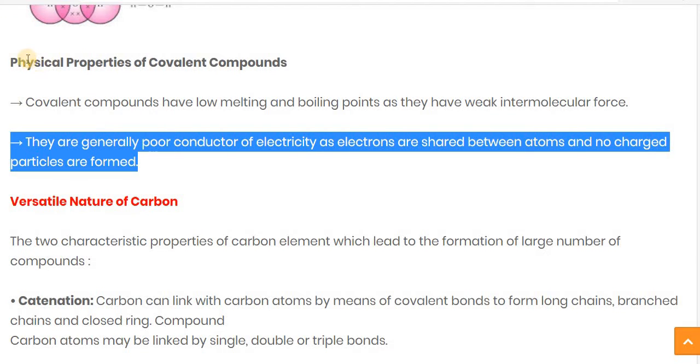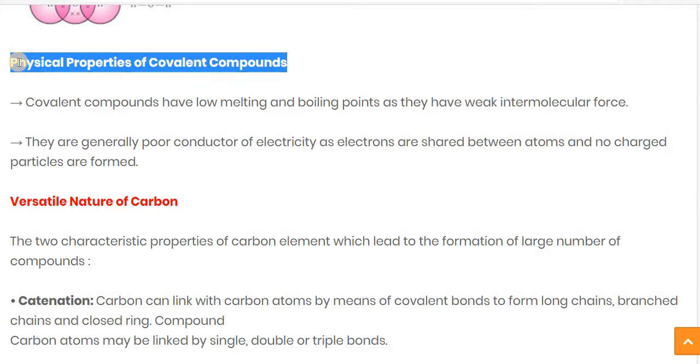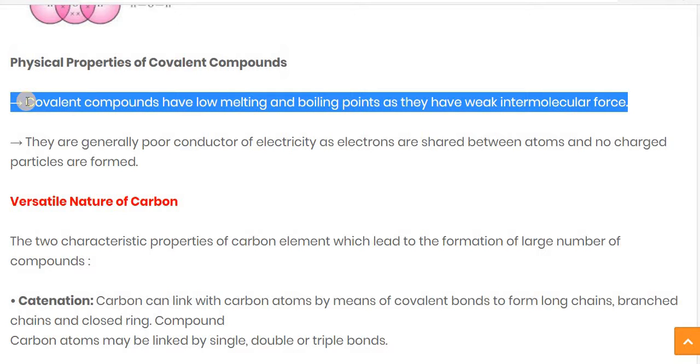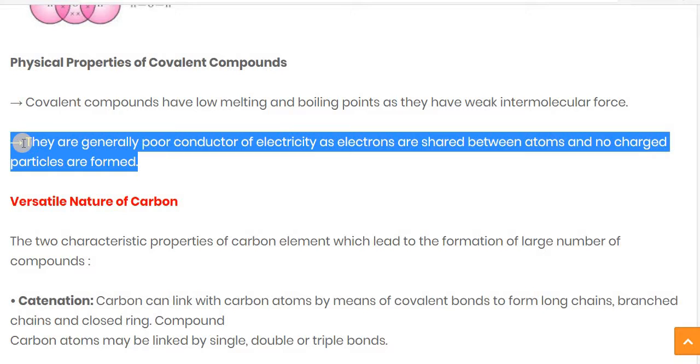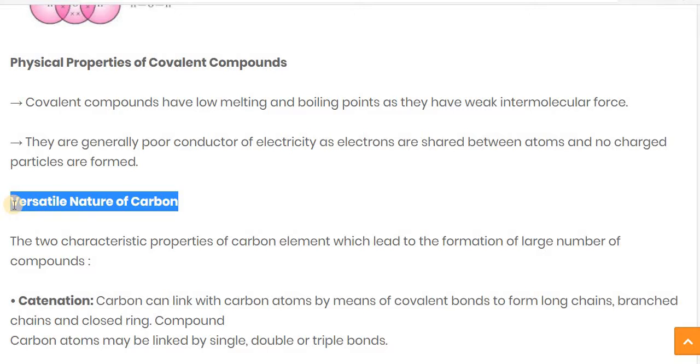Let's revise one more time the physical properties of covalent compounds. Covalent compounds have a low melting and boiling point, as they have a weak intramolecular force. The second one, they are generally poor conductors of electricity, as the electrons are shared between atoms and no charged particles are formed. Now let's see the next point of this chapter, that is the versatile nature of carbon.